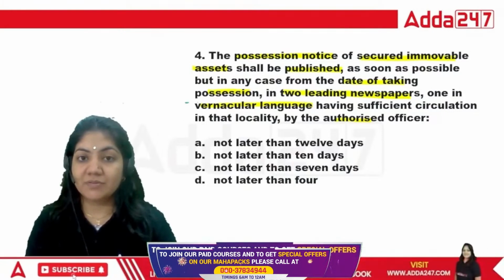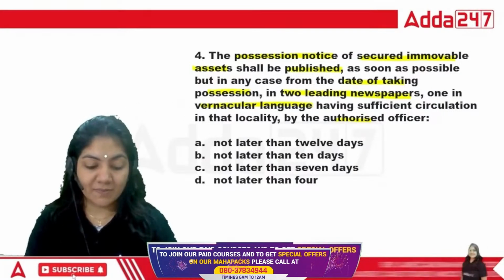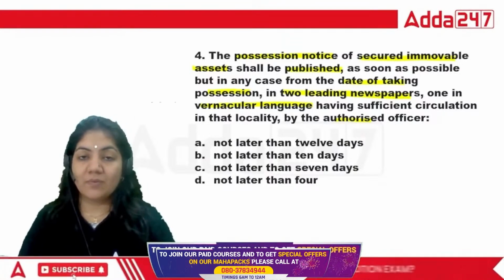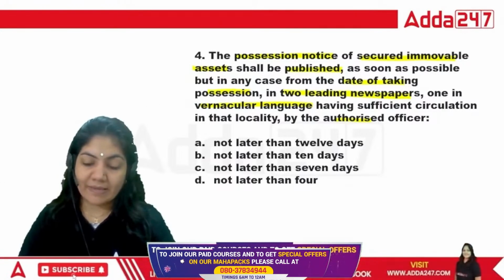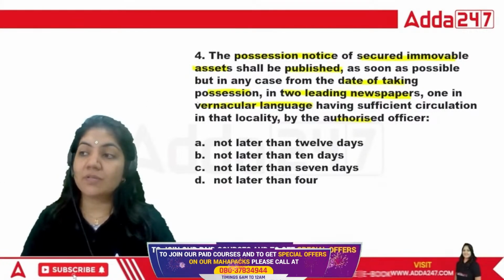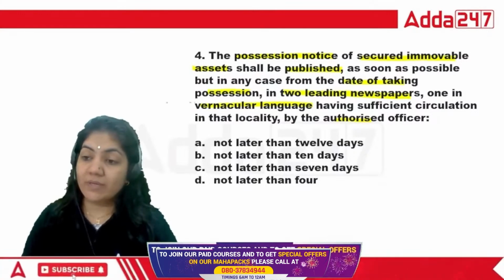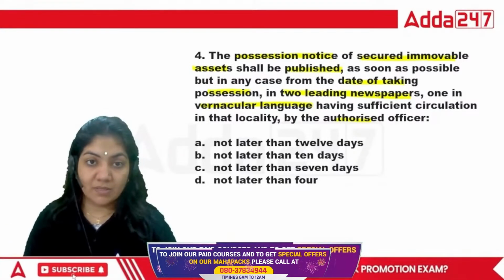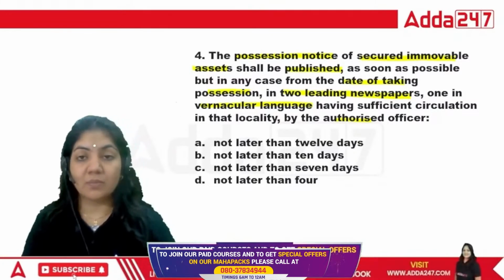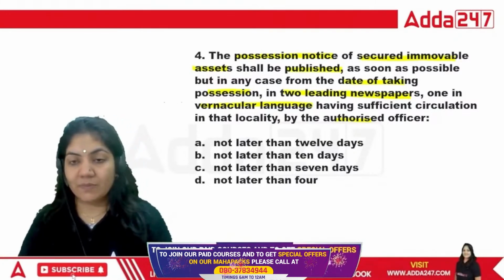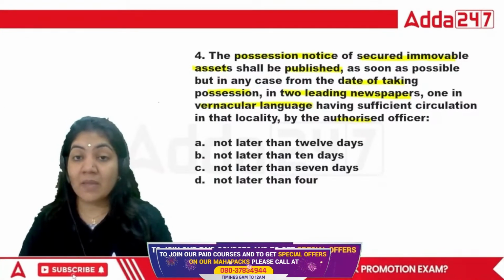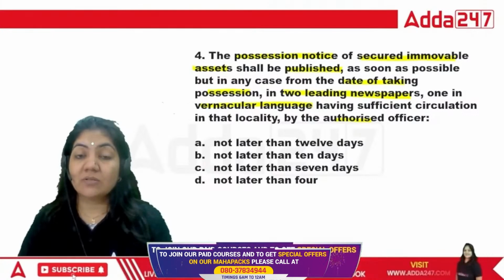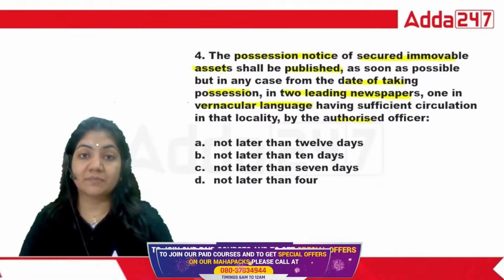The possession notice means, suppose the borrower is not able to pay the money. In that case, the bank and the creditor will give notice to the borrower that they are going to take possession of the property. They have to give that notice to the borrower within 60 days. But for this, they also have to disclose it in the leading newspaper.